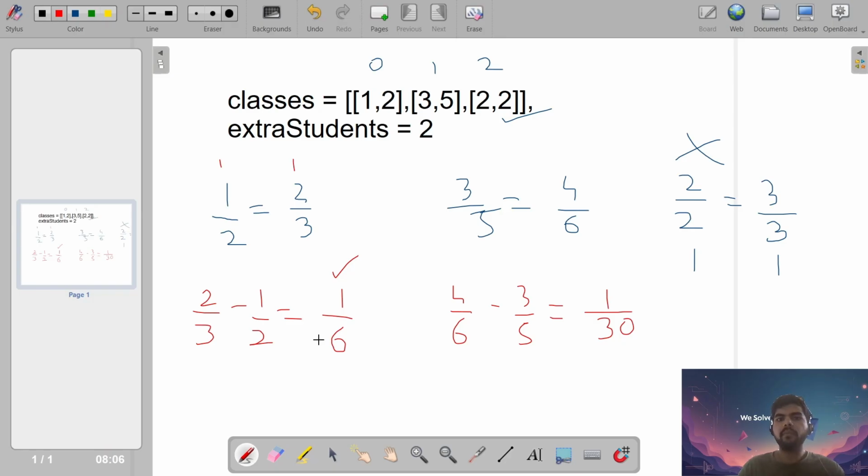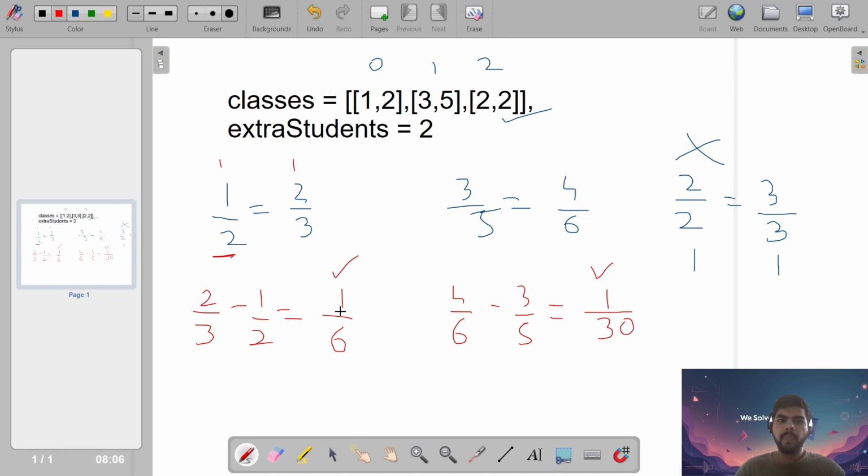So how are we going to maximize it? Just by adding the students. If we add a student to this one, we're getting a smaller increase, but if we add to this one, we're getting a bigger difference. Correct? So we'll always add to the bigger difference.